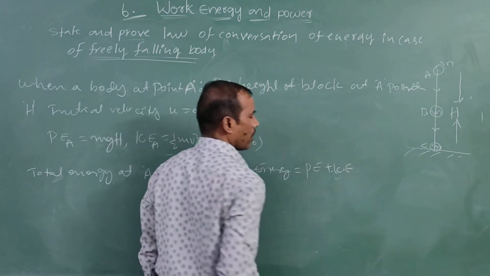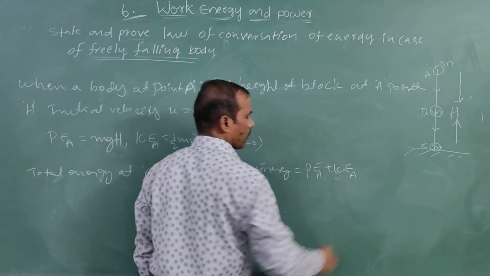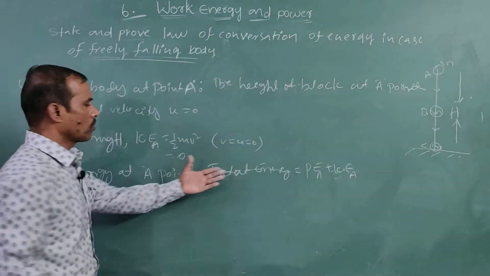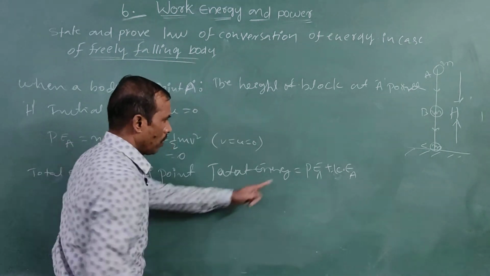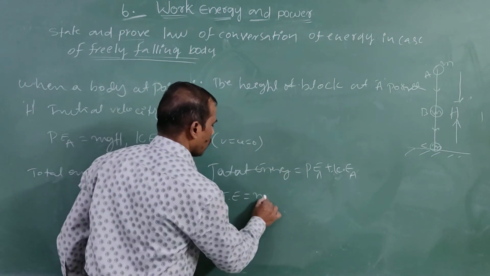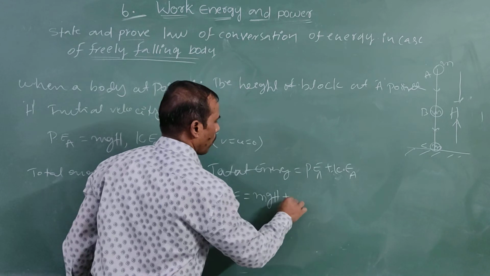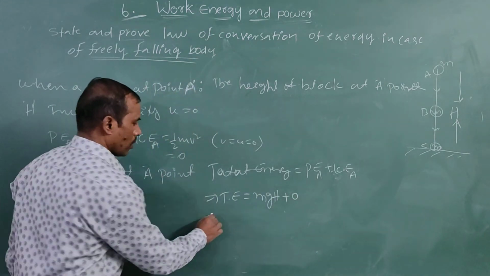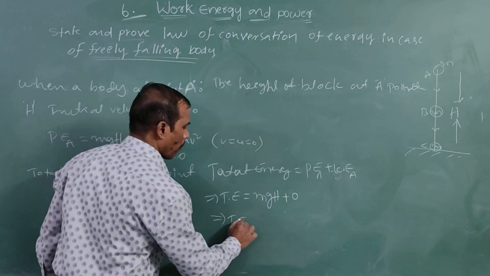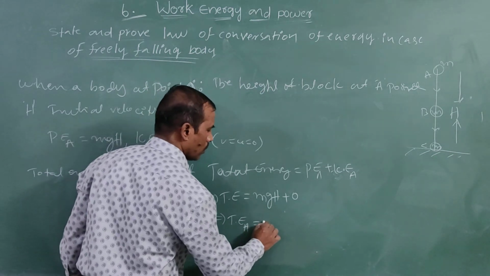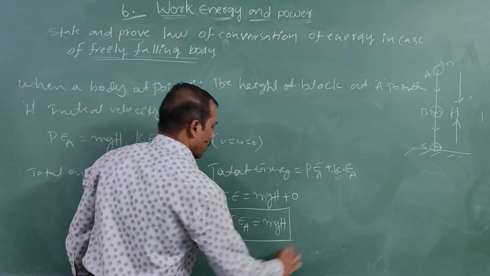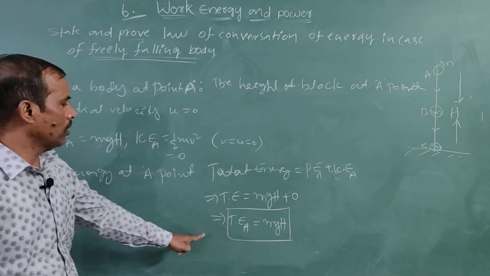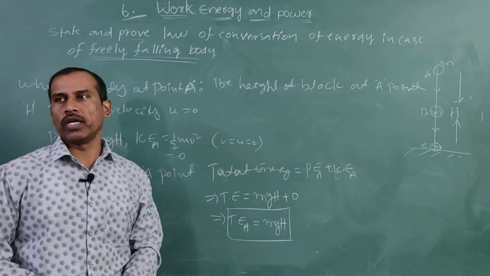Substituting the values, the total energy is mgh plus 0, that is equal to mgh. This is the total energy at A point, TE_A is equal to mgh.